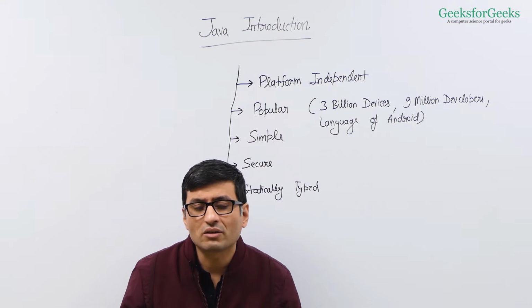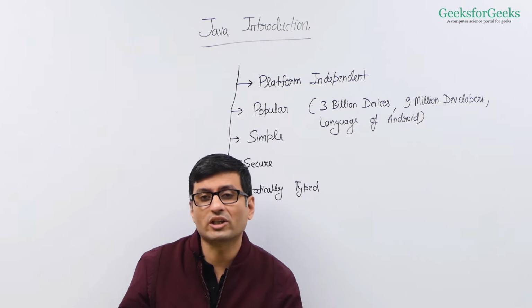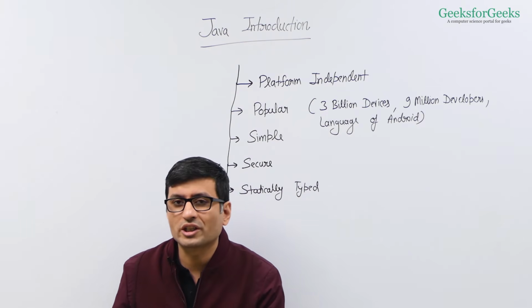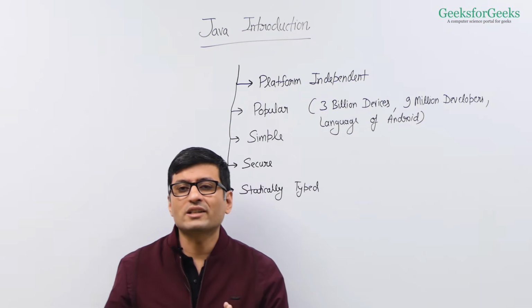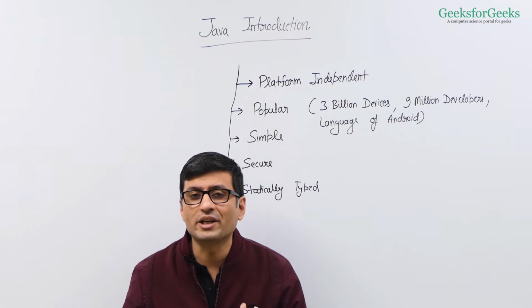One more feature of C and C++ that makes them complex to understand is operator overloading, which is also not there in Java. So Java has simple rules and simple implementations for many things.